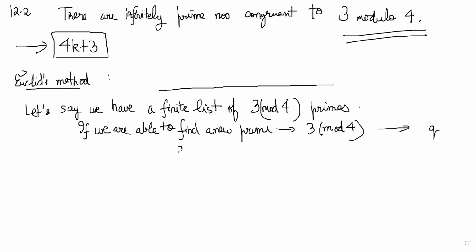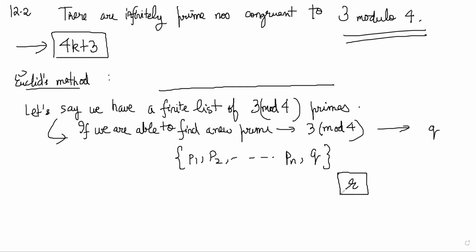And now my new finite list is p1, p2, so on, pn and q. Then repeat that process again and generate another prime number, r. You can repeat that process an infinite number of times, and you will be able to prove that it is impossible to have a finite list of 3 mod 4 primes. Are you understanding what I'm saying?